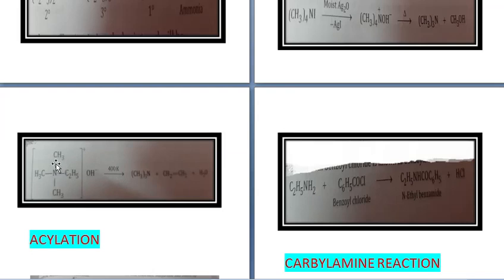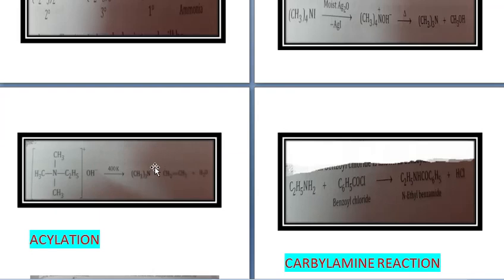(CH3)3N will form one compound, and from C2H5 you will get CH2=CH2, and this will give you plus H2O. This reaction is known as Hofmann's elimination reaction.